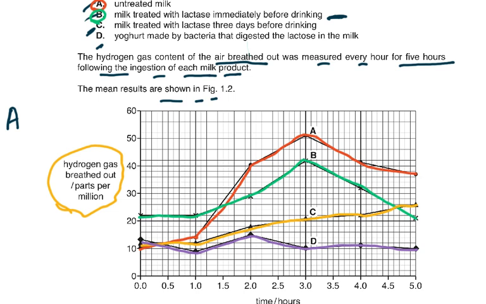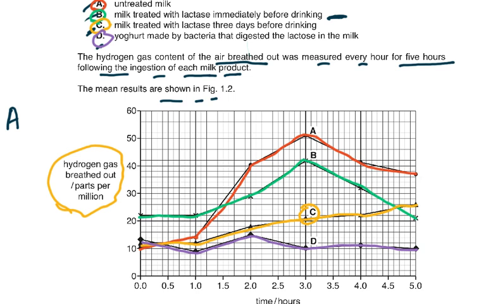Then C, milk treated with lactase 3 days before drinking. That had very little hydrogen, even in the beginning and even later on at 3 hours. And then it sort of increased surprisingly in the 3 to 5 hours. And then in D, yogurt made by bacteria. If you took yogurt, well, it remained less than 10, a little bit up to 10 parts per million, and then it remained low, less than 10 all the time.